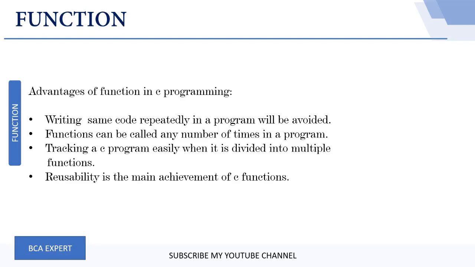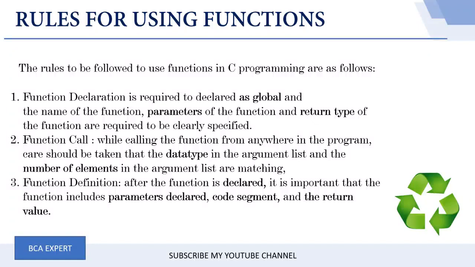With this, let us come into the rules for using the functions. The rules to be followed to use the functions in C programming are as follows. Firstly, function declaration. A function is required to be declared globally, and the name of the function, parameters of the function, and return type of the function are required to be clearly specified. This says that the function should be globally declared.